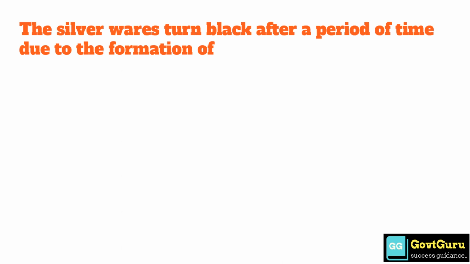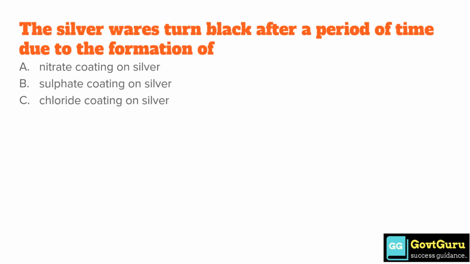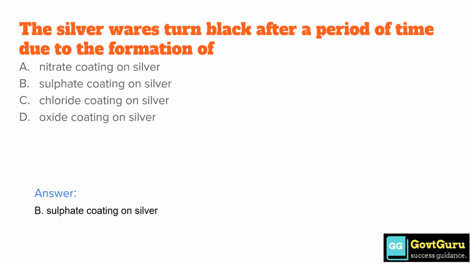The silver wares turn black after a period of time due to the formation of option A, nitrate coating on the silver, option B, sulfate coating on silver, option C, chloride coating on silver, and option D, oxide coating on silver. The correct answer is option B, sulfate coating on silver.